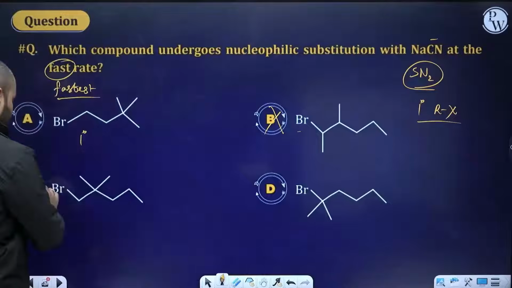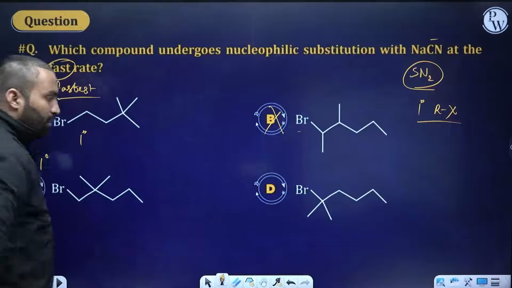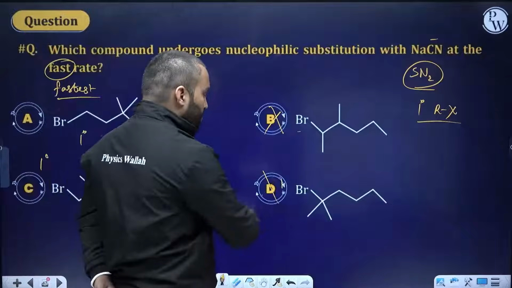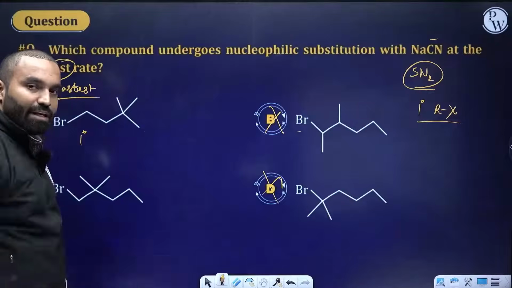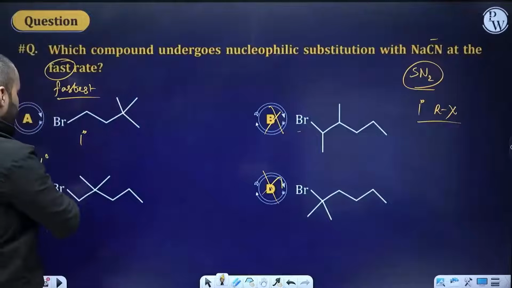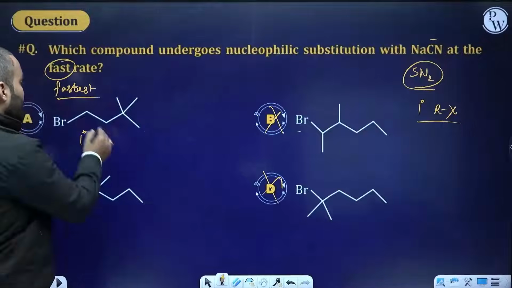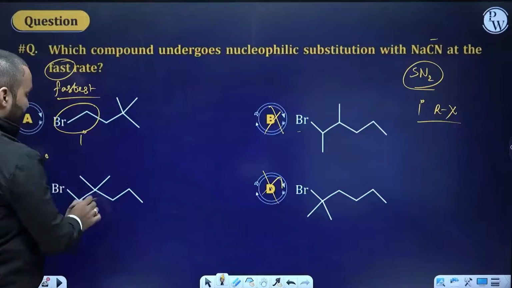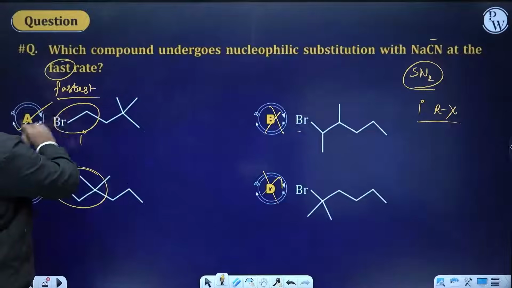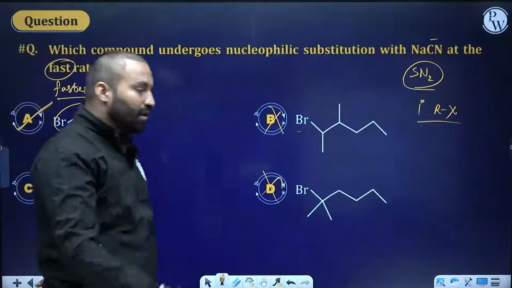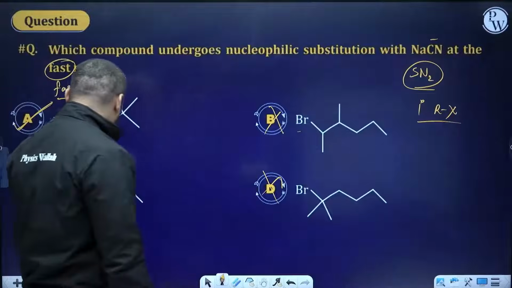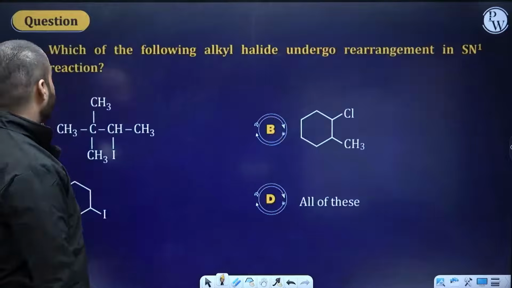Option number 3, is it primary? Yes, it's primary. Option number 4, is it primary? No, this is also gone. So out of 4, we have eliminated 2 options. A and C remain. Out of the 2, which one has less crowding around the C-Br center? This has less crowding. It has a little more crowding. So option number 1 is the answer. As the steric crowding increases, the rate of SN2 will decrease.